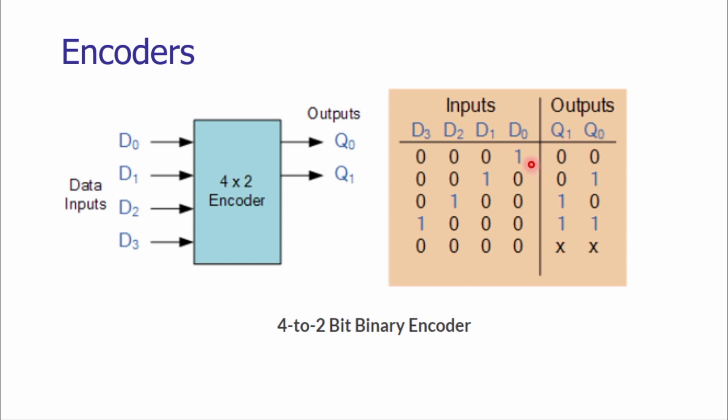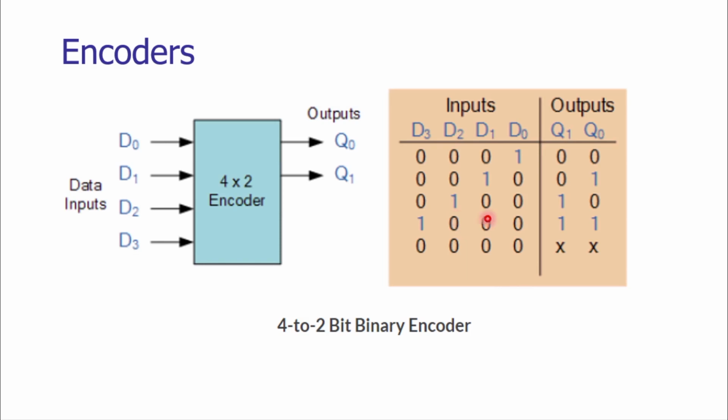If the comparator output, or the data input line D0, is positive, is 1, then the output at both the data lines would be 0, 0. If the data input line D1 is 1, it's positive voltage, then the output line is 1 at Q0 and 0 at Q1.